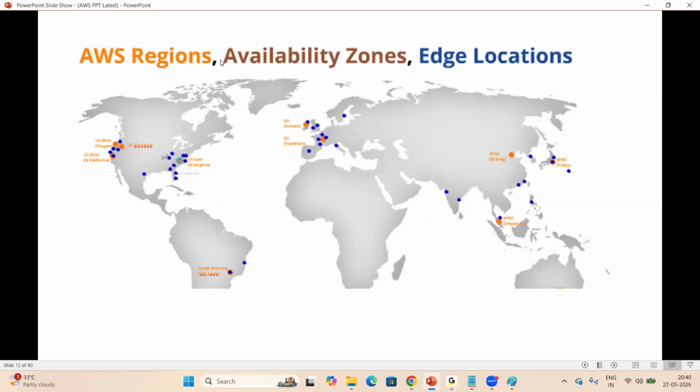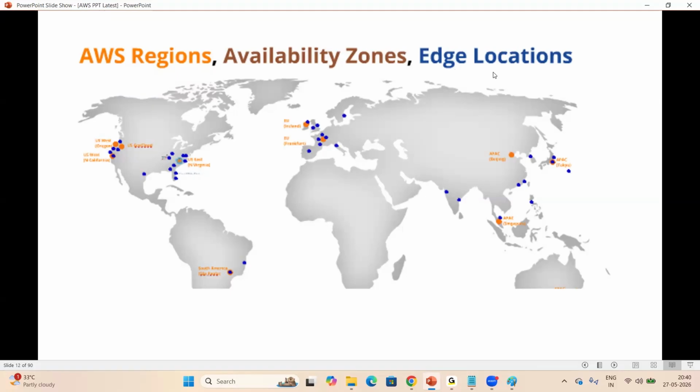Availability zone is a DR data center, disaster recovery data center. Every server room is having regions, availability zones, edge locations. Edge locations are mainly for fast communication.